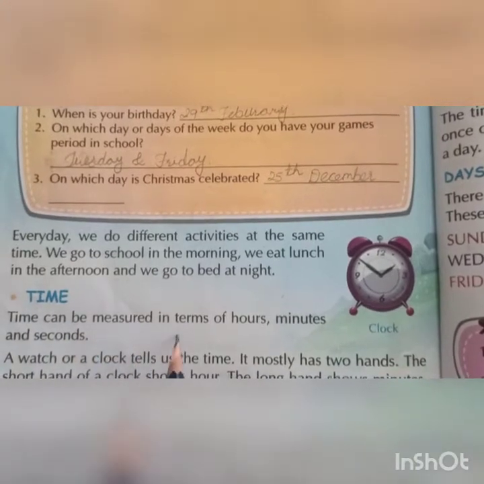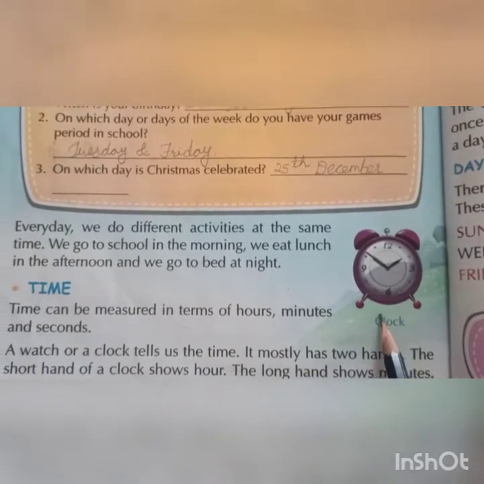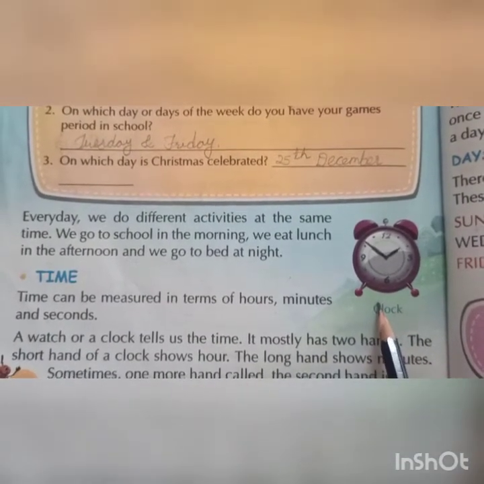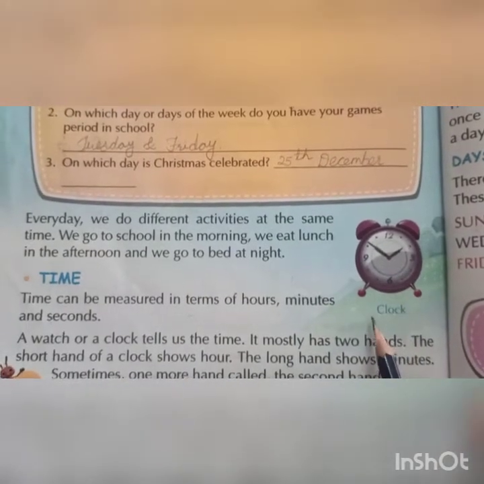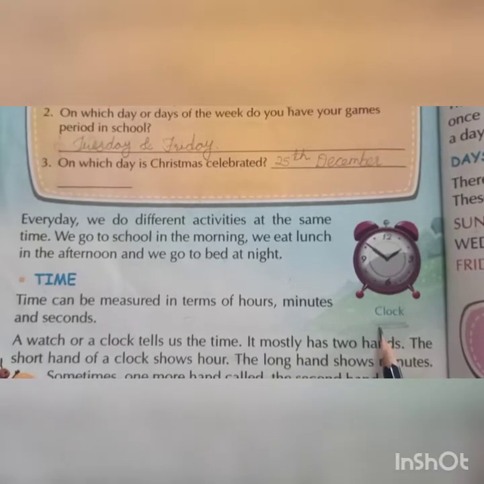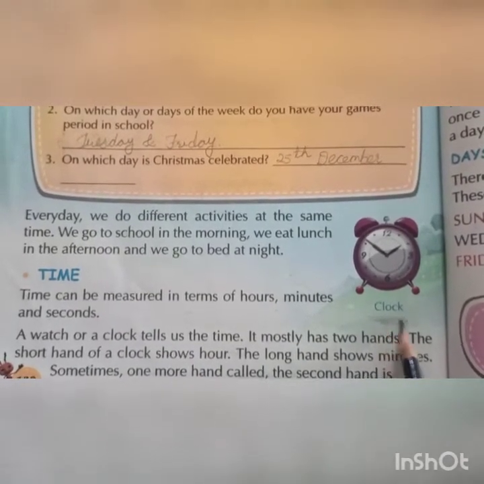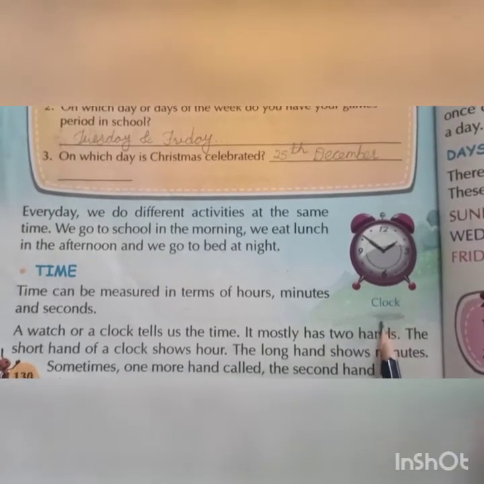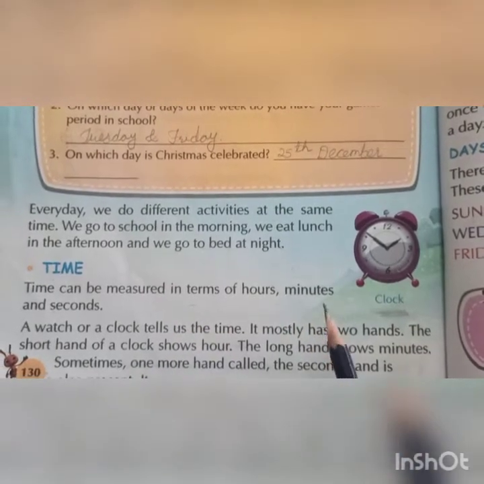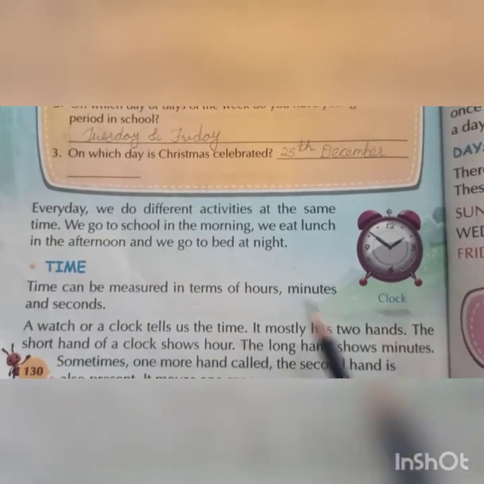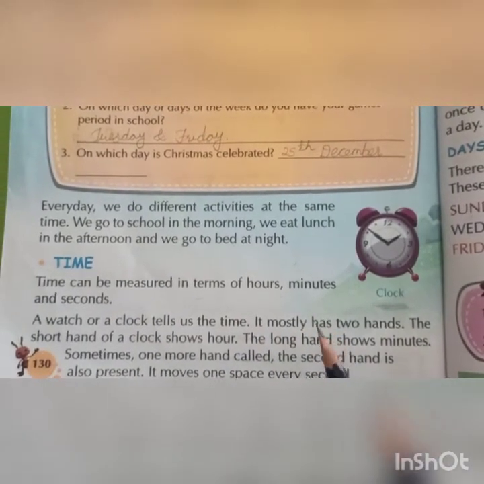Time can be measured in terms of hours, minutes and seconds. We know that when we hear the word time, the picture that comes to our mind is a clock. Most probably we do our work according to clock timing. So the clock shows our timings. Time is measured in terms of hours, minutes and seconds.